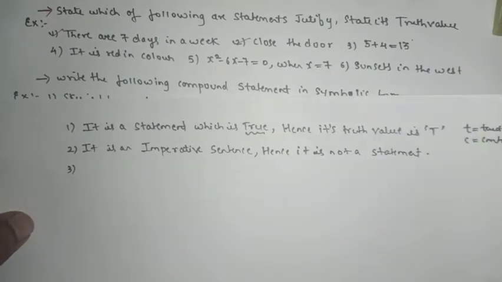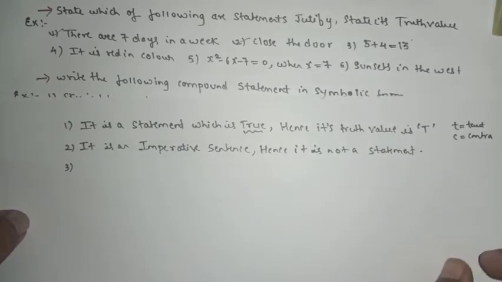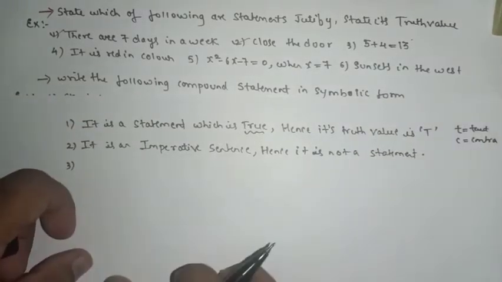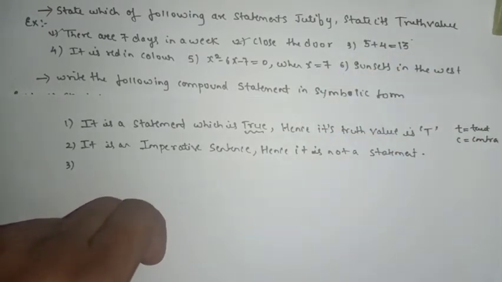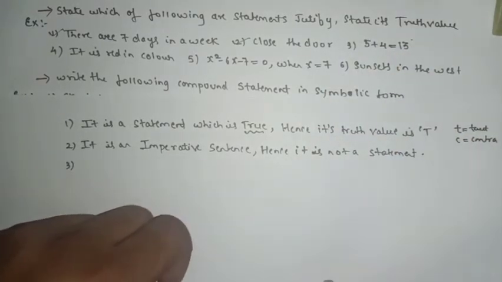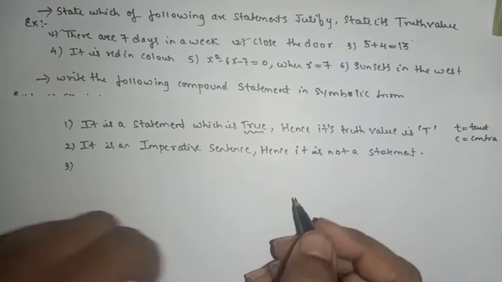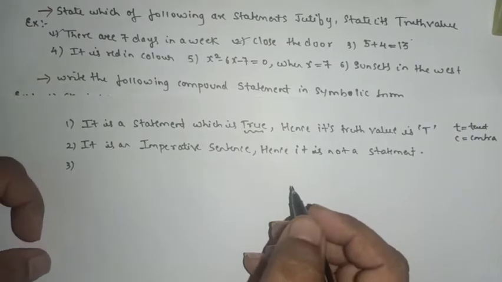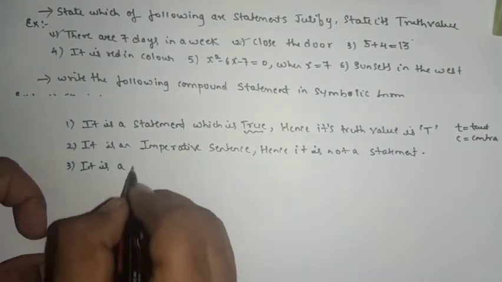5 plus 4 is equal to 13. As we know that 5 plus 4 is not equal to 13. But as I said, all the mathematical identities, sentence, equation form is all statement in logic. Yes sir. So I will write, it is a statement.